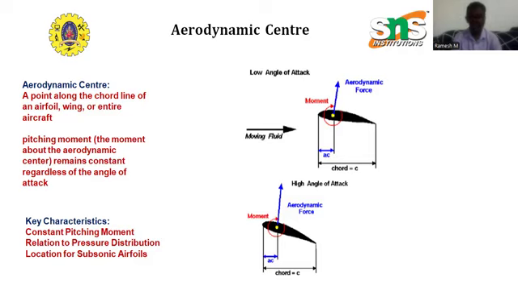In general, the pressure distribution around the object also imparts a torque or moment on the object. If a flying airfoil is not constrained in some way, it will flip as it moves through the air. So that's all about aerodynamic center in this class. Once again, I'm just concluding.